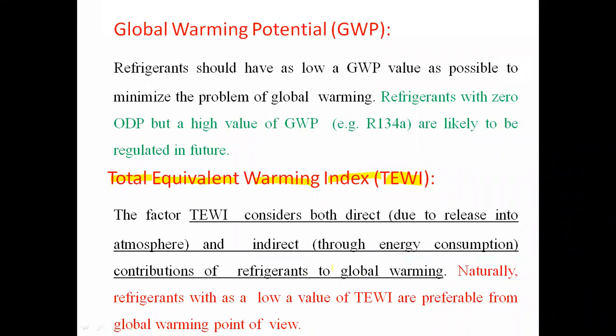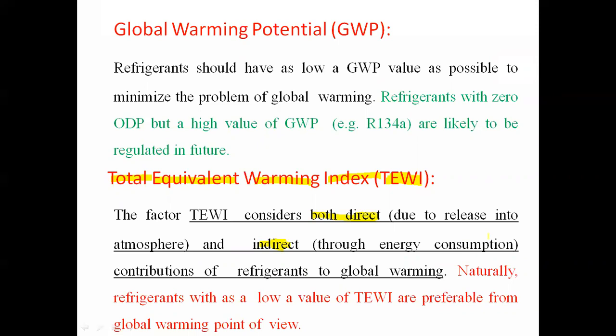So the factor TEWI, that means total equivalent warming impact, will consist of both direct, due to release into atmosphere, and indirect, that is because of energy consumption. म्हणजे ज्यावेळेस एखादा रेफ्रिजरंट ऍटमॉस्फिअर मध्ये रिलीज होतोय त्यावेळेस तो डायरेक्टली आणि इनडायरेक्टली त्या ग्लोबल वॉर्मिंगला काय करणार आहे, that will produce the global warming directly as well as indirectly.